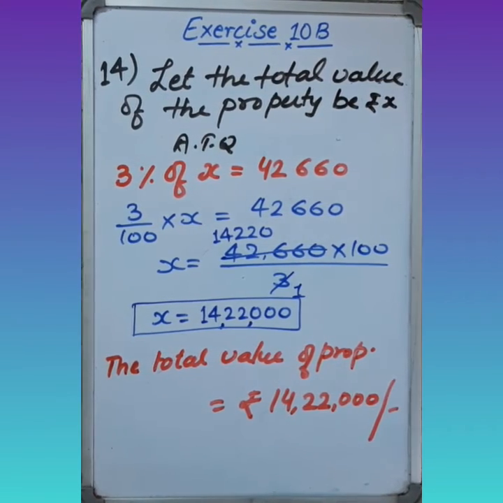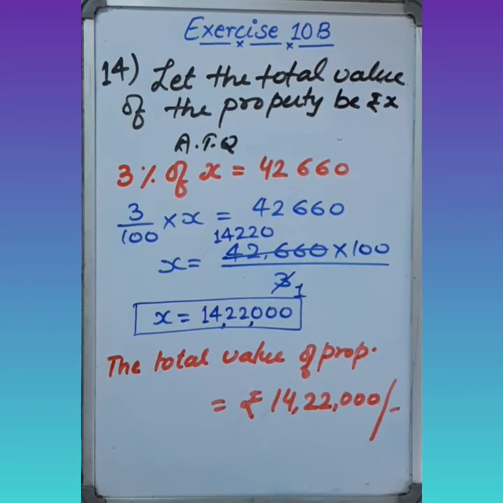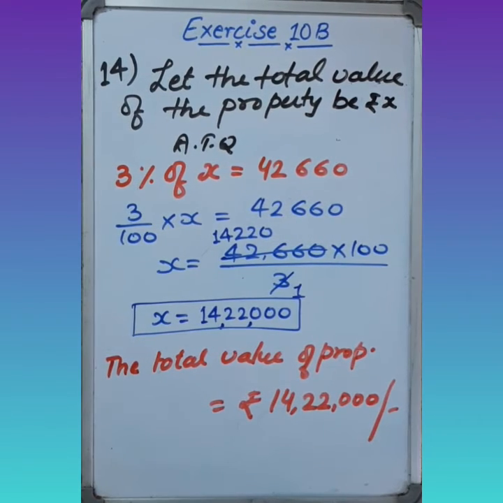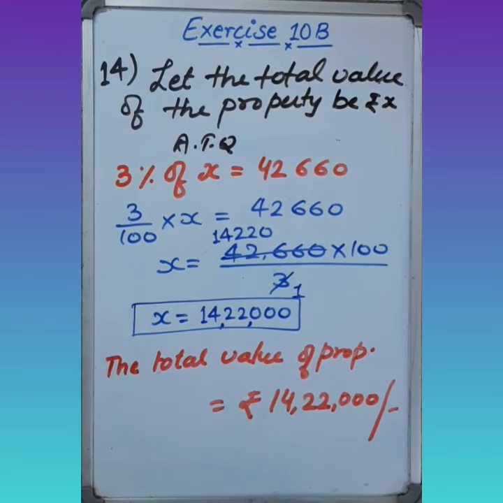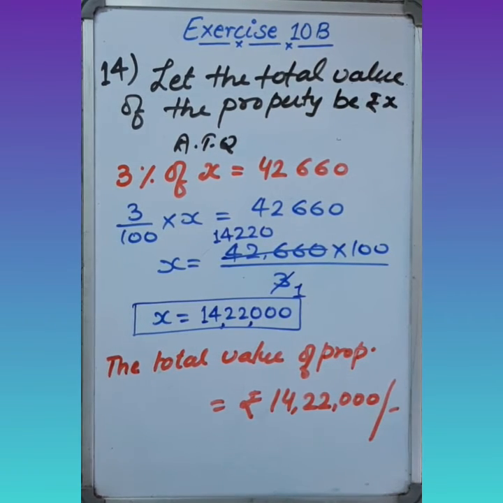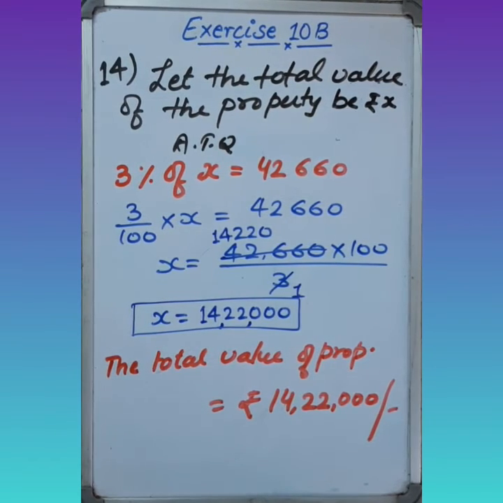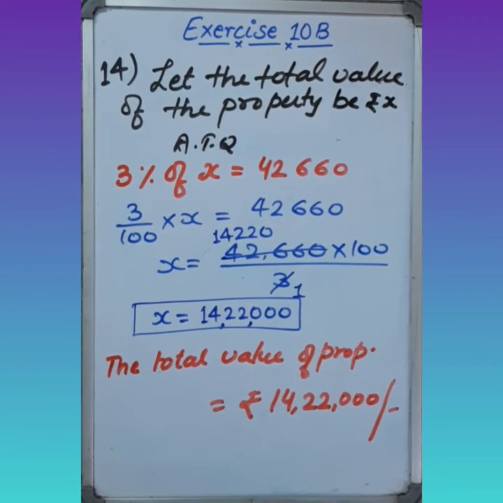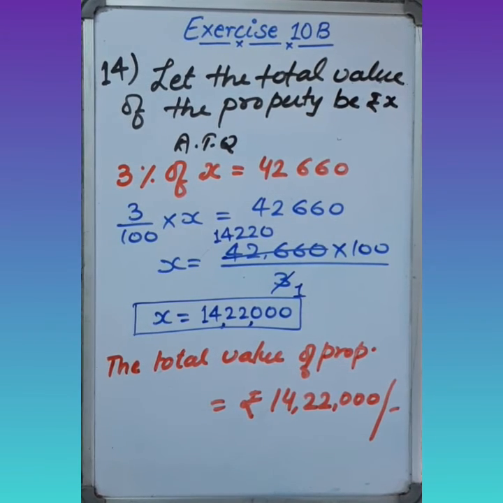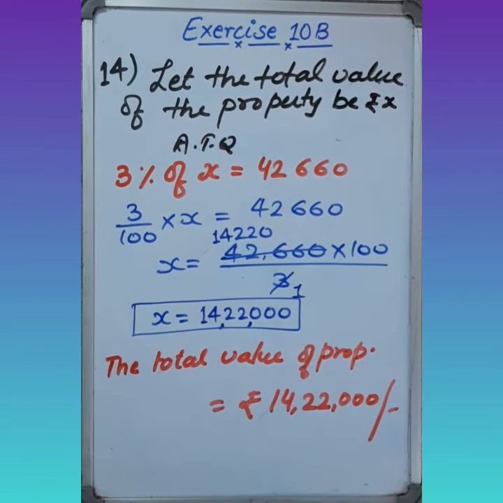In question number 15, in an election, there were two candidates, A and B. The total number of voters in this constituency was 60,000, and 80% of the total voters polled. It means the total number of voters is 60,000 and 80% voted. If 60% of the polled votes were cast in favor of A, then how many votes were received by B? So of the votes polled, 60% went to A.